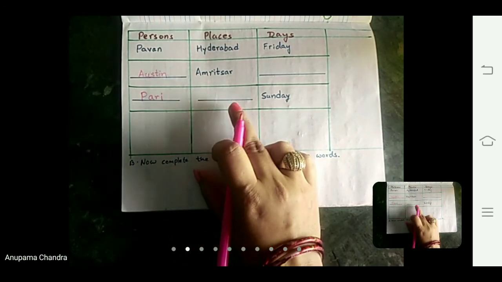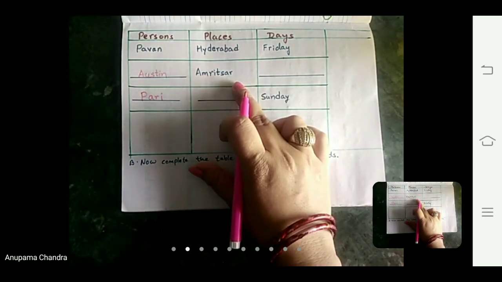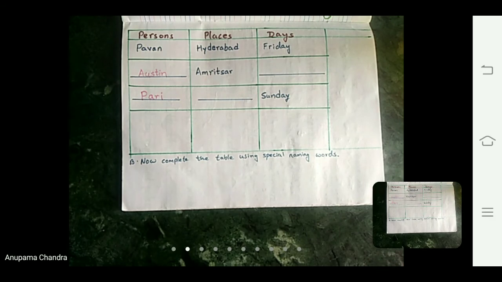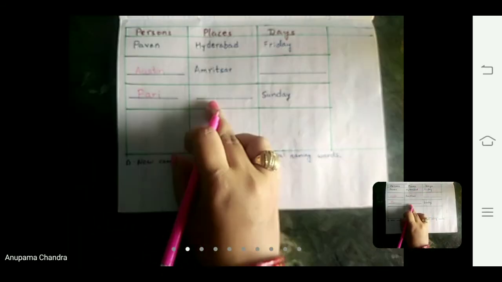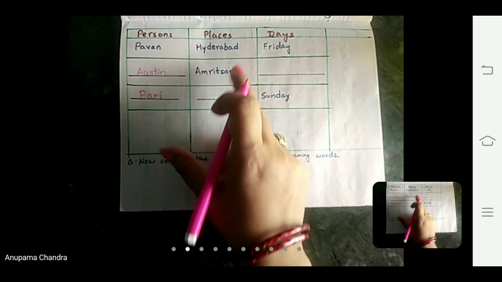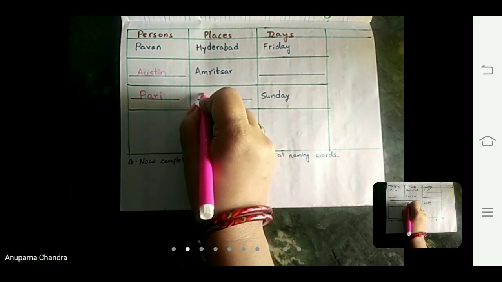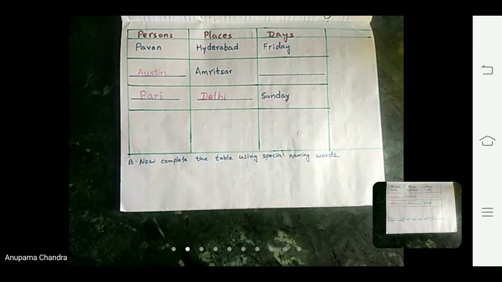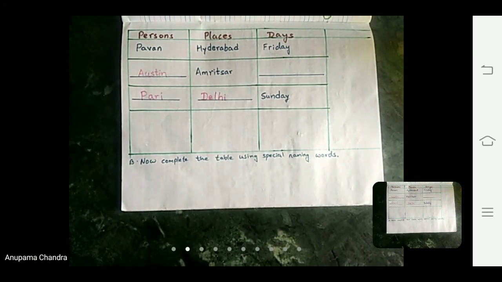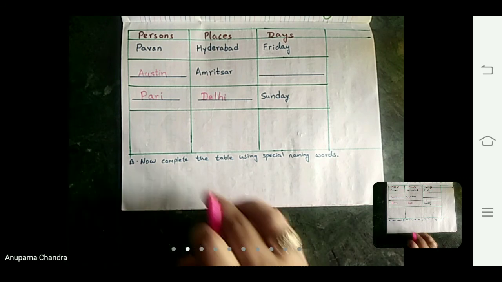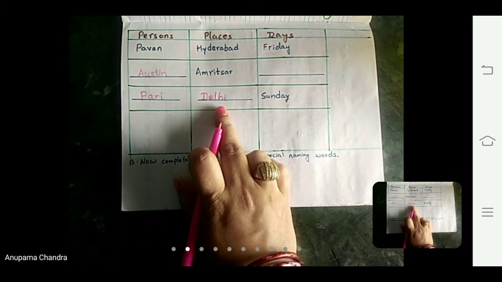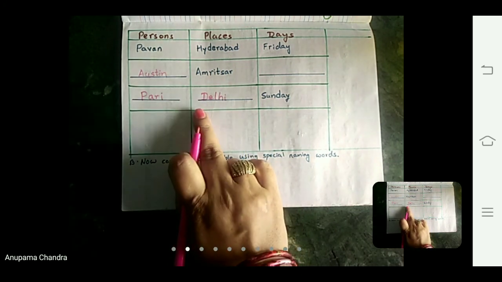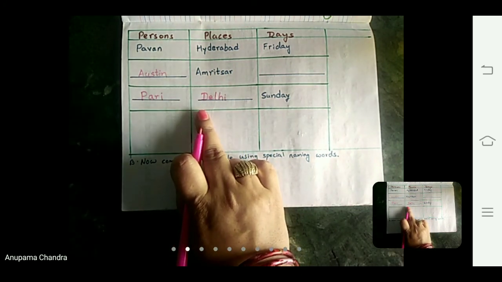Now come to places. Hyderabad and Amritsar are already given. So in the places column, 2 are already given. And the third one I am writing is Delhi, D-E-L-H-I, Delhi. Many more places are there, name of the places, you can write any one of them. And remember we are writing a proper noun, so the first letter will always be capital.